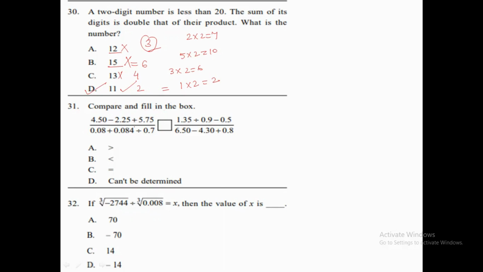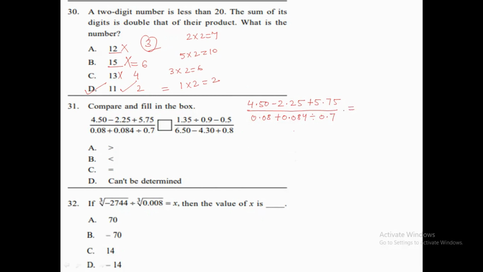The first thing given to us is 4.50, and then we need to subtract 2.25 from it, and then we need to add 5.75 to it. Then 0.08 plus 0.084, divided by 0.7, that we need to do.